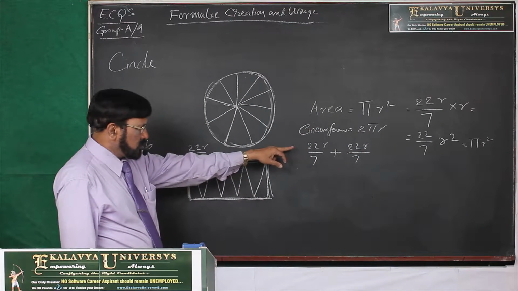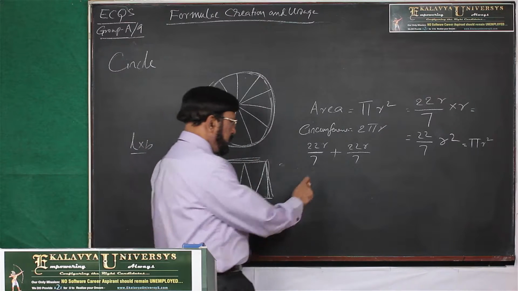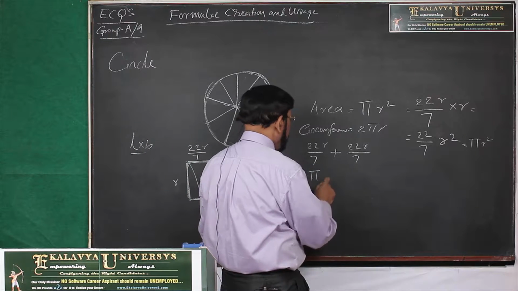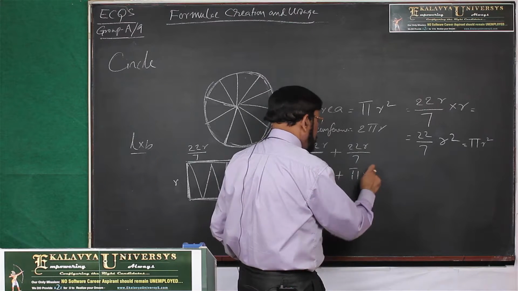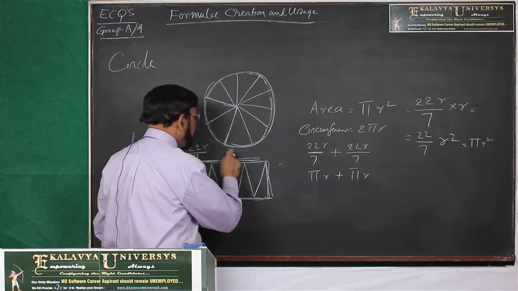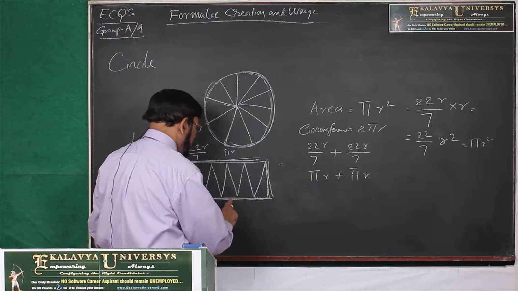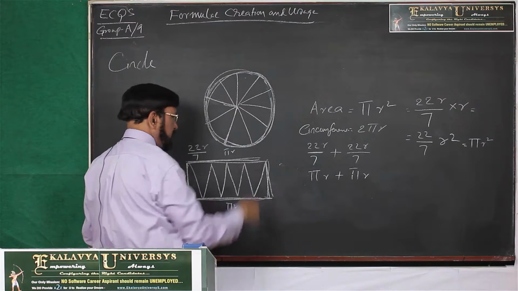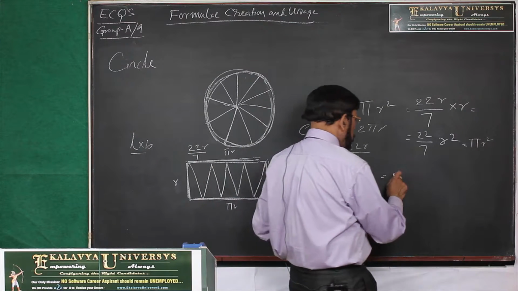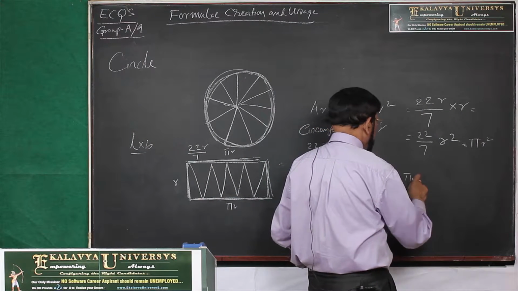What do you call 22 by 7? Pi. Pi R plus pi R. This is pi R. This is another pi R. This represents the circumference of the circle. Then what is this? 2 pi R.